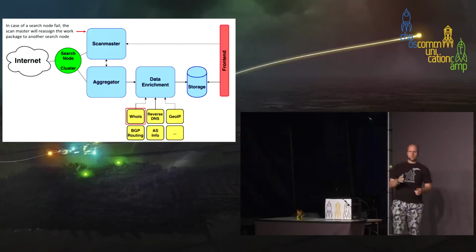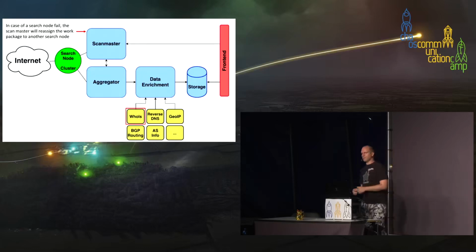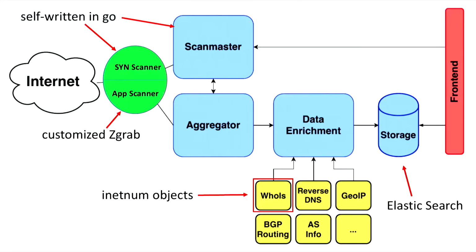This is a kind of fail-safe, because very often people using ZMap or distributed ZMap scanners know it: a ZMap server node got broken, and then you have to do some manual work, and look, oh, what was the last IP number, and what was the last prime number, to in the end go on with your own scan. And that's very important. If you want to set up a global scan infrastructure, you need a kind of scan master that is managing the scans and looking that everything is working. And if not, then you need to have a kind of recovery procedure. So the search node cluster itself consists of different search nodes in two different co-location centers.